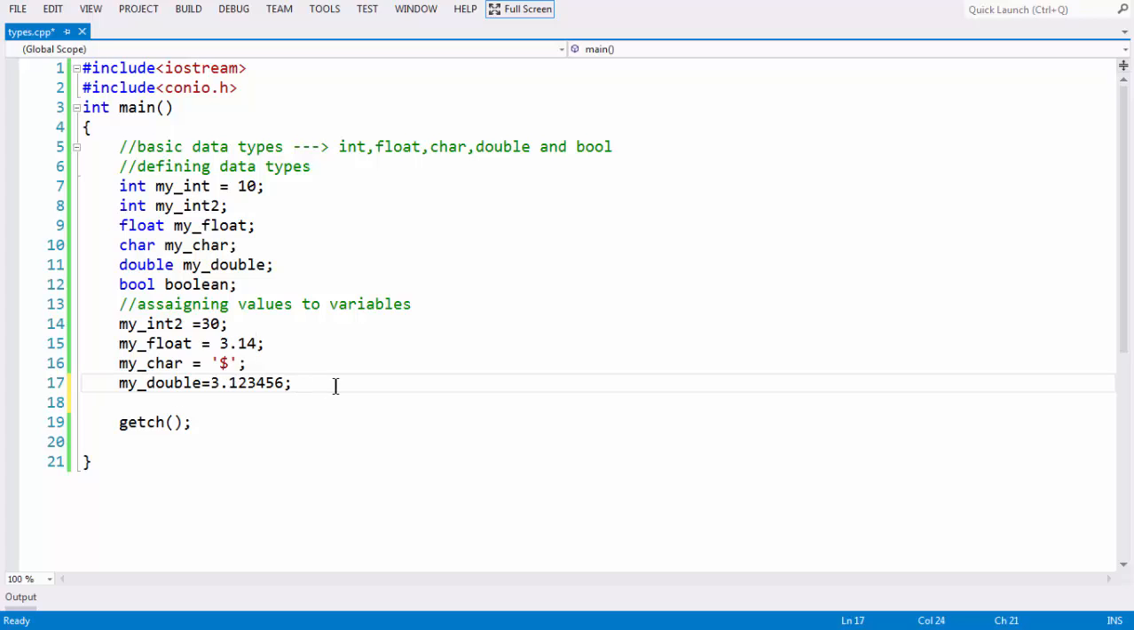It is always good practice to use double when you need to store values, or in your calculations when you deal with the fraction part. Always the best practice is to use double. Double has a wider range and higher precision values here.